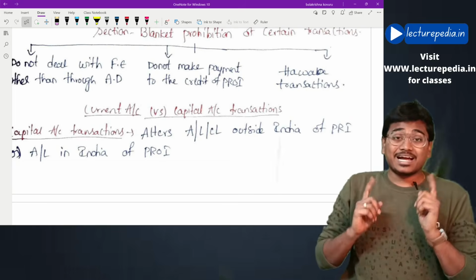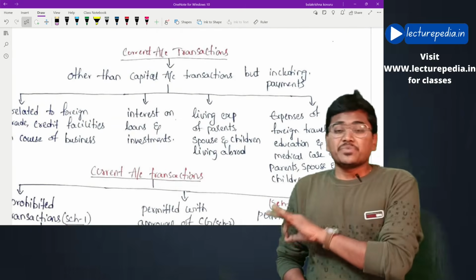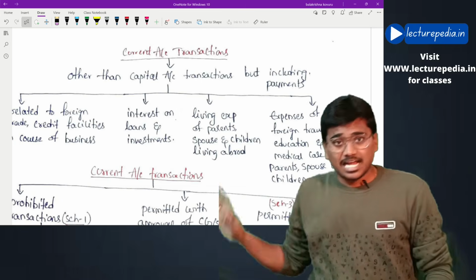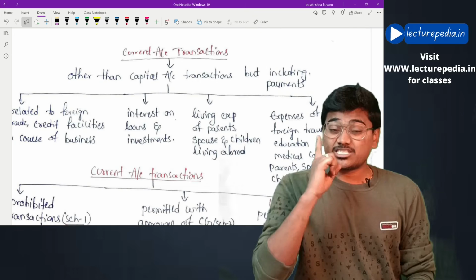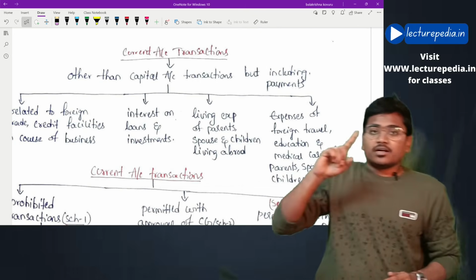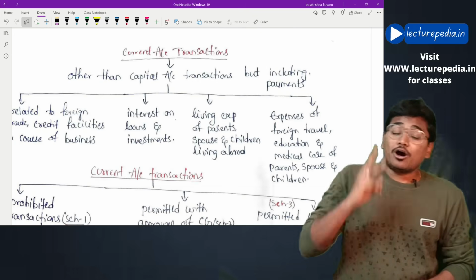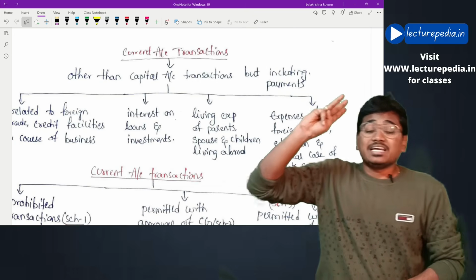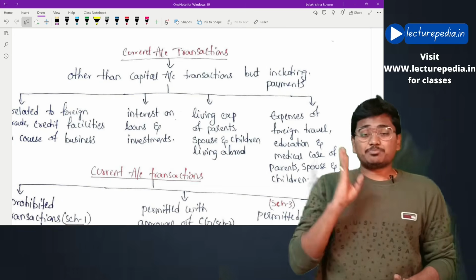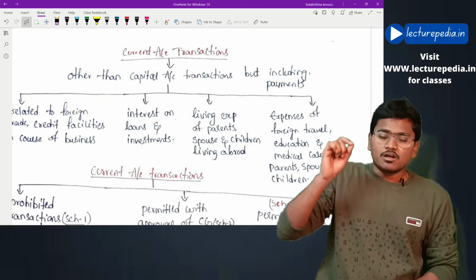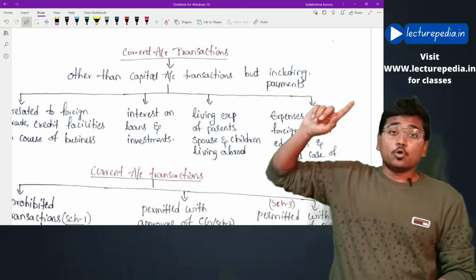Moving to current account transaction. What are current account transactions? Current account transaction means any transaction other than a capital account transaction but including the following. First one, any payment related to foreign trade, or repayment of loan, or any payment of interest on a foreign loan, or living expenses for spouse, children and parents who are living abroad.